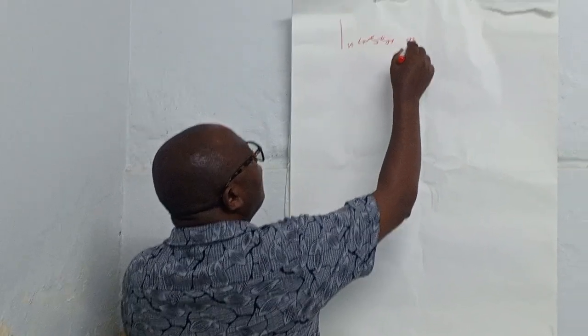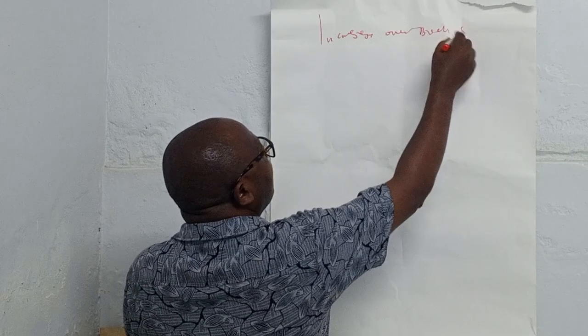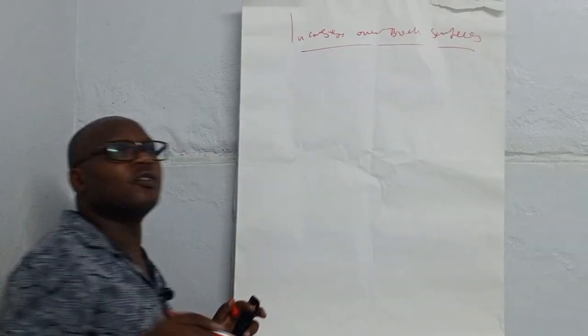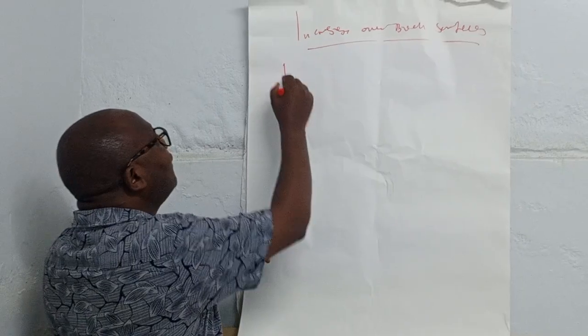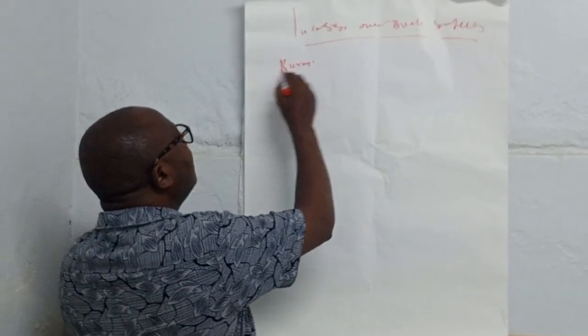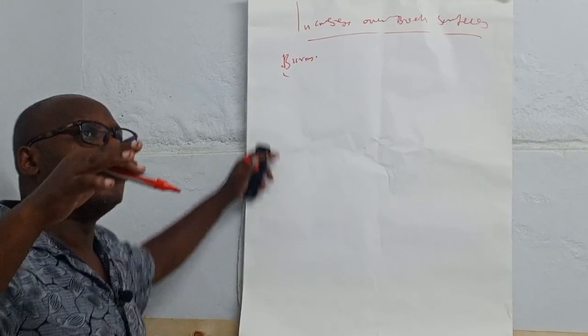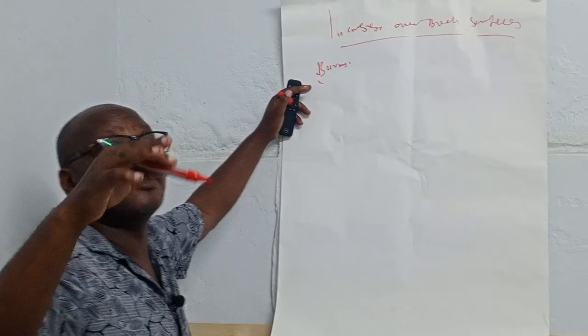These conditions include burns. Burns can make you have this, that is, when there is increased body surface exposed.